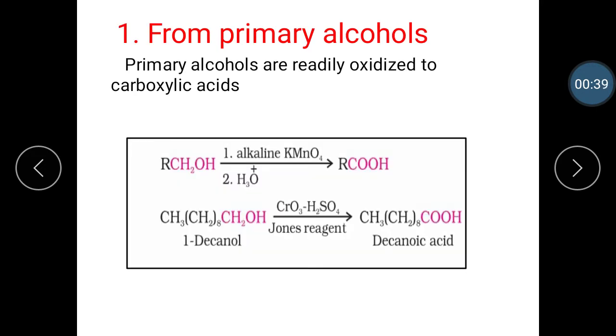Let's first see the methods of preparation of carboxylic acid. The first method is preparation from primary alcohols. Primary alcohols, RCH2OH, are readily oxidized to carboxylic acid with common oxidizing agents such as potassium permanganate in neutral, acidic or alkaline media, or by potassium dichromate K2Cr2O7 and chromic trioxide in acidic medium. The chromic trioxide in acidic medium is a Jones reagent.